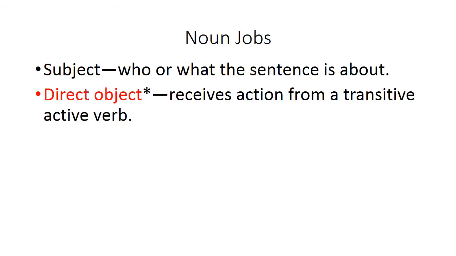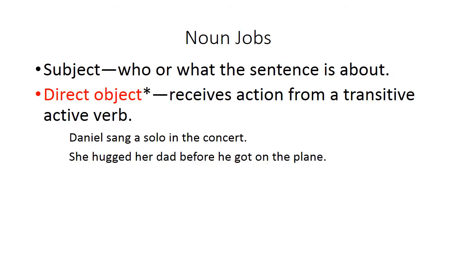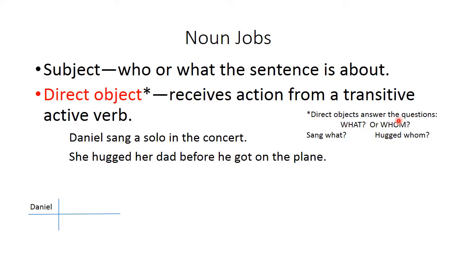The next thing is direct object. The direct object receives action from a transitive active verb. Here's an example. Daniel sang a solo in the concert, or she hugged her dad before he got on the plane. Direct objects answer the question who, what, or whom after the verb. So for example, Daniel sang what? Daniel sang a solo, right? Or she hugged whom? She hugged her dad.